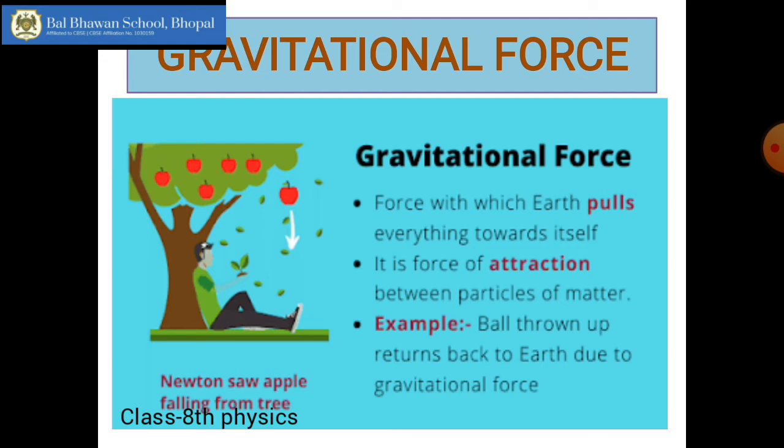Earth is considered a very big magnet, right? And the force by which an object is pulled towards the earth is called its weight. What is weight? The force by which an object is pulled towards the earth is called its weight. That is why people appear weightless on the moon. Why? Because the gravity on the moon is 1/6 of the earth. So although we cannot see anything being pulled down, no apparent contact is there, still everything falls towards the ground. And this force is called gravitational force of attraction or gravity.